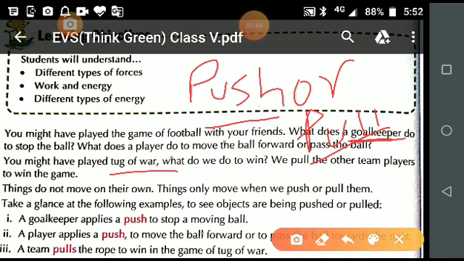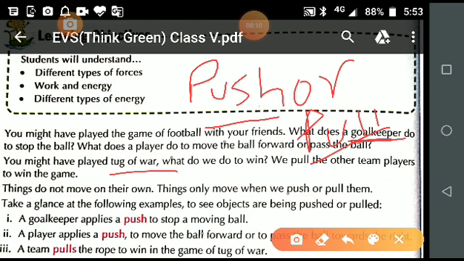So students, things do not move on their own. See, we are living things. I already explained you that our body is also like a machine. But students, our body is like a machine, but it is a living machine.